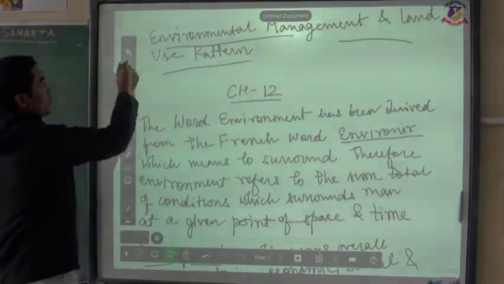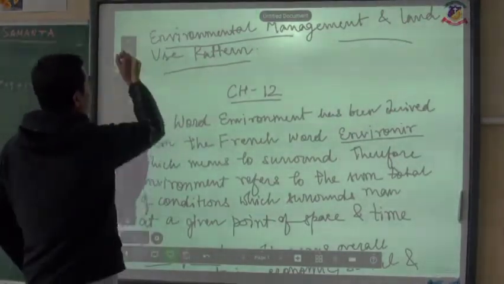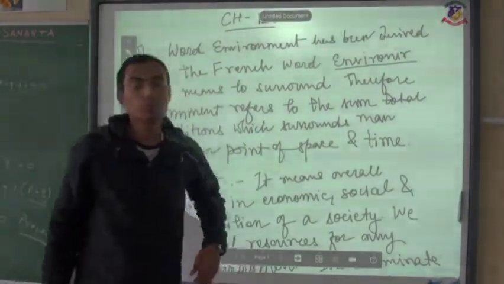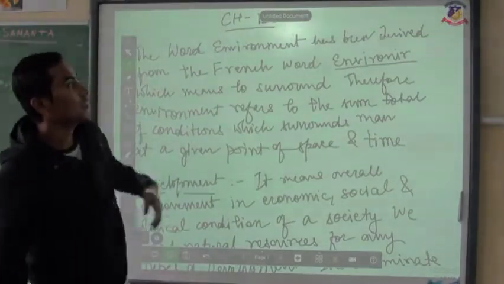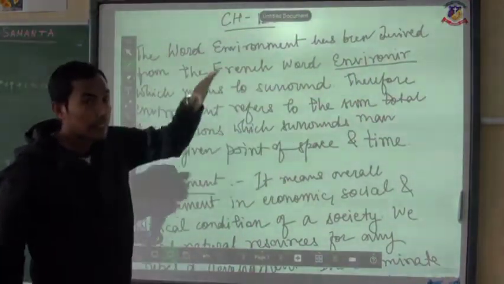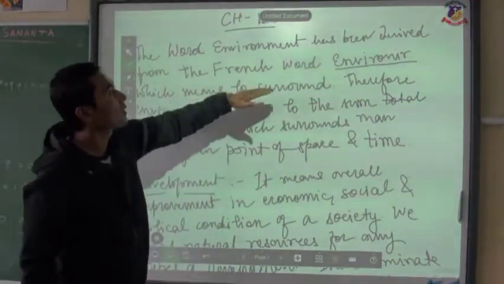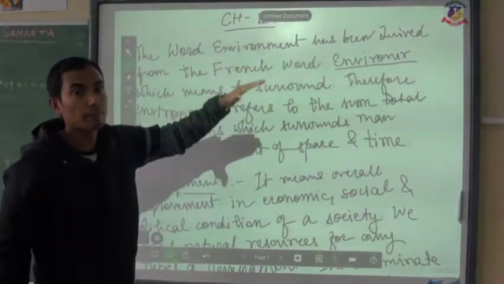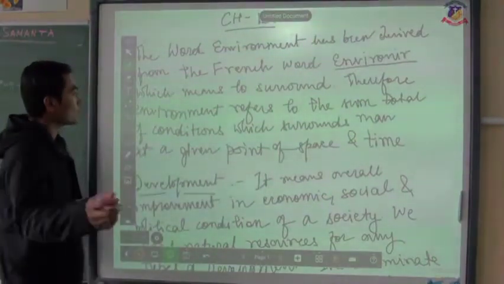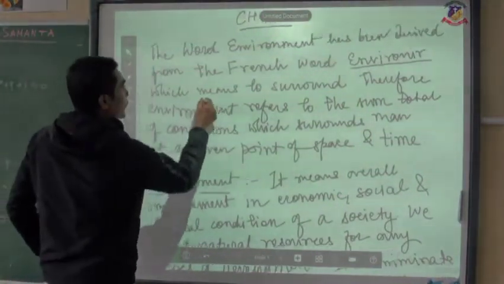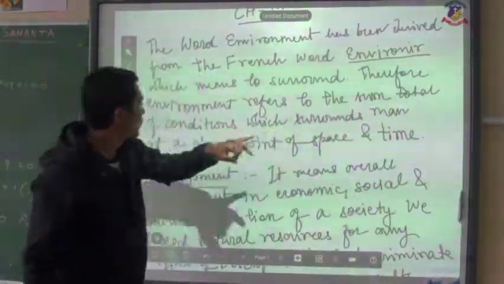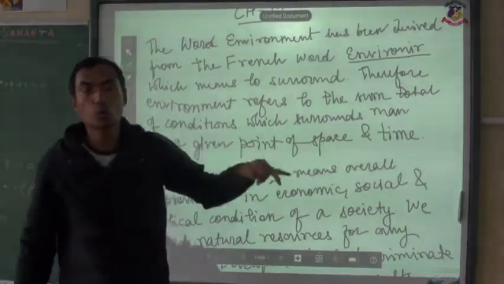Now let us continue. That is chapter number 12. If you look at the word environment, this word has been derived from the French word environment. Clear? And it tries to explain to us about the surroundings. I told you, environment is a term which tries to explain to us about the surrounding. So therefore, environment refers to the sum total of conditions.